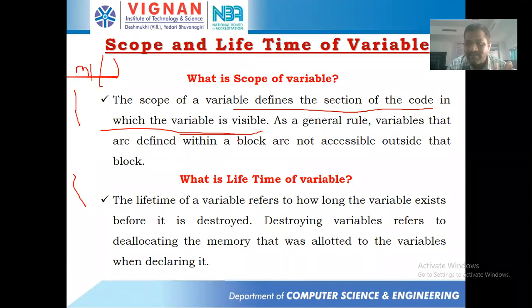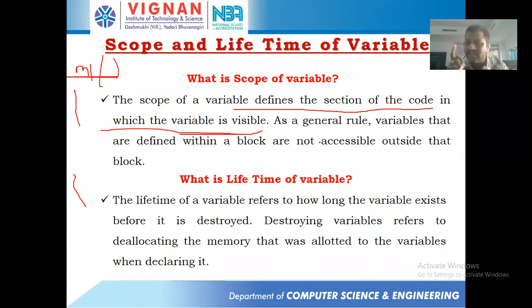If you declare a variable in any method, it is available to use within that method itself. It is not available outside the method. That means the scope of a variable defines the section of the code in which the variable is available. If you declare a variable in a class, it can be used within that class itself.